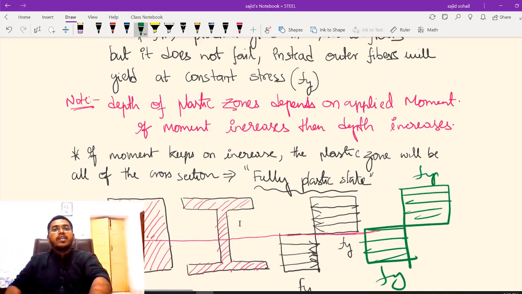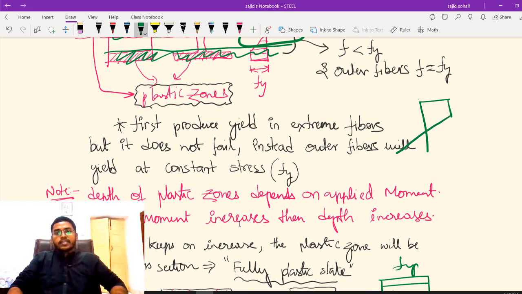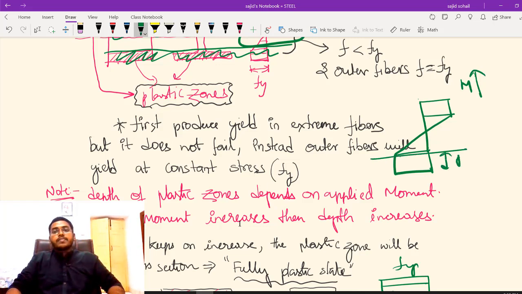I hope it is very clear. So let me make one more point. This partially plastic state was something like this, the diagram was something like this. Let me make it very clear. If my M value increases, then this plastic zone, this distance, is my plastic zone.